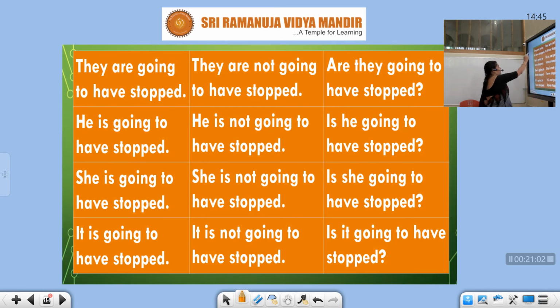Okay, we have third person plural, and then third person masculine gender, third person feminine gender, and third person neutral or common gender. So I suppose I don't need to keep on explaining or reading out. They are going to have stopped. They are not going to have stopped. Are they going to have stopped?